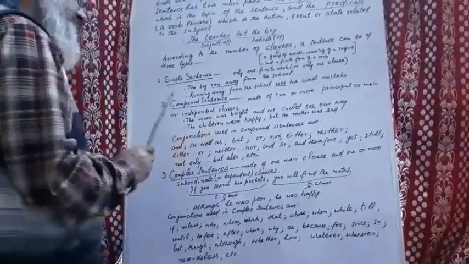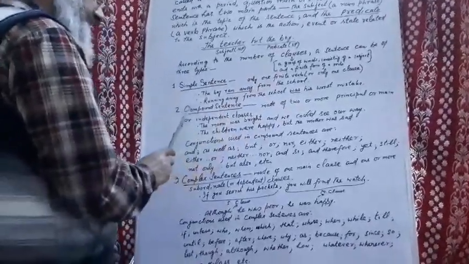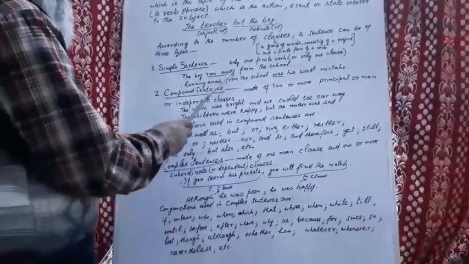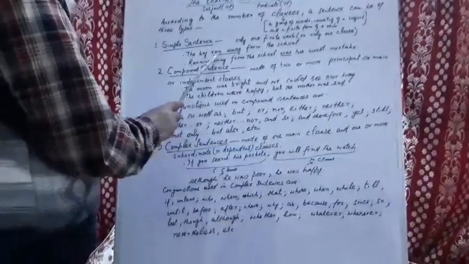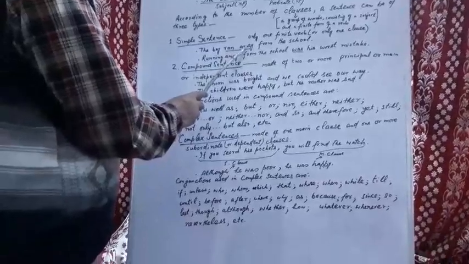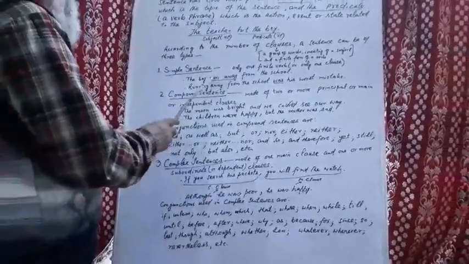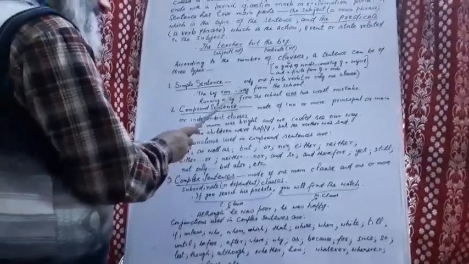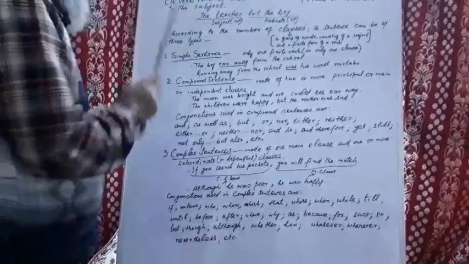Now, in a simple sentence, we have only one finite verb or only one clause. Example is, the boy ran away from the school. Here we have only one finite verb, ran, and we have also with it away, ran away. This is the finite form of verb. Only one finite verb, so it is only one clause. And this type of sentence is known as simple sentence.